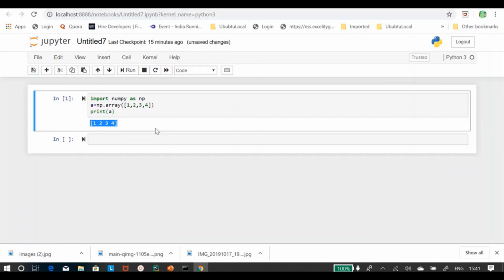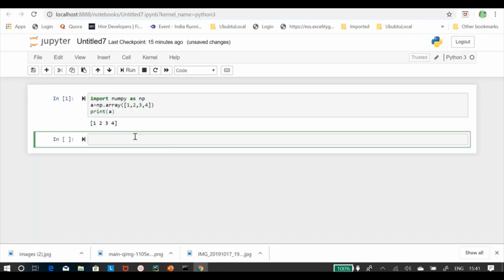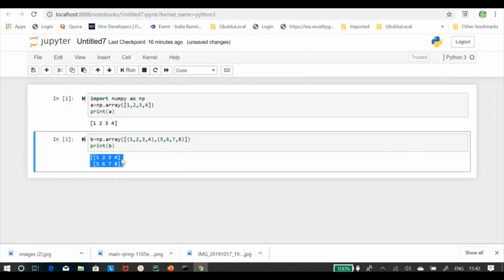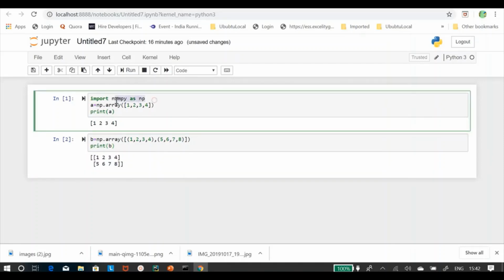When I have to represent 2D, I need to write b is equal to np.array, and here I'll be giving 1, 2, 3, 4, and then in separate brackets, I'll assign the other one 5, 6, 7, 8. So when I print b and run this, I'll get a 2D array. So as you can see the difference, in NumPy we need to import the library. So for this, I need to write import numpy as np first, whereas a list is inbuilt, so it is always ready to work with.